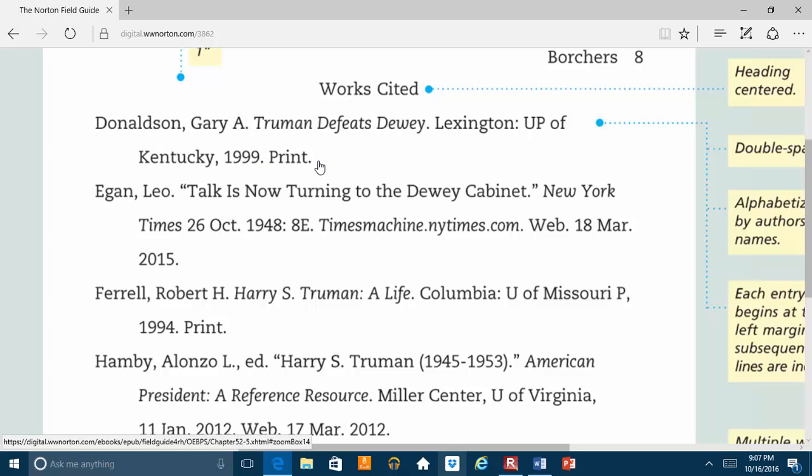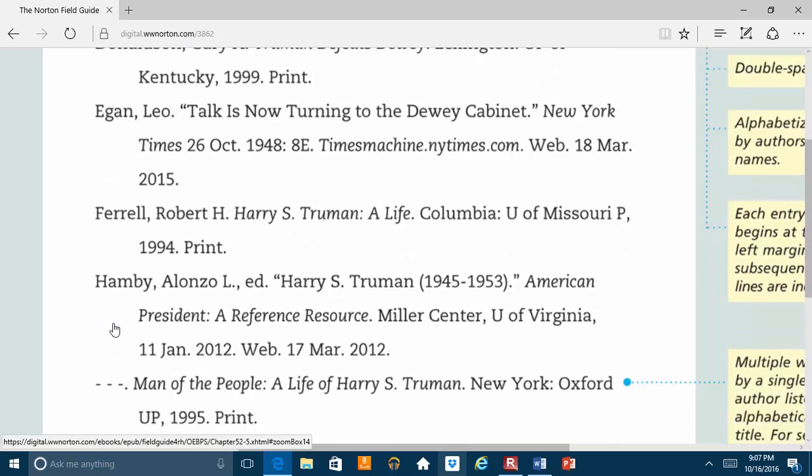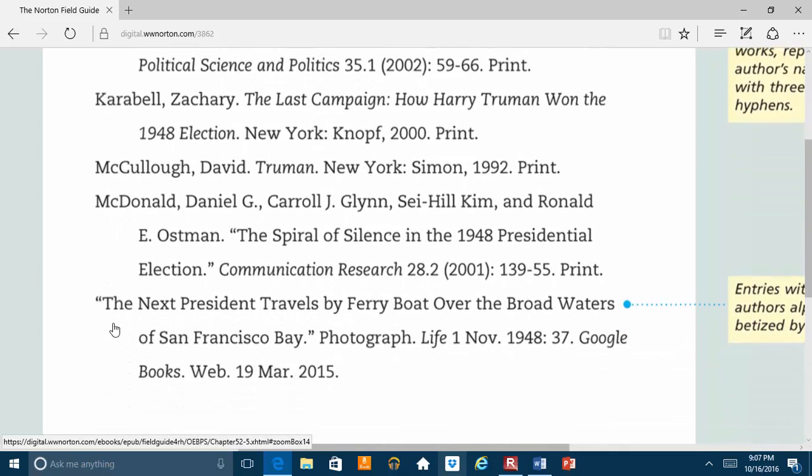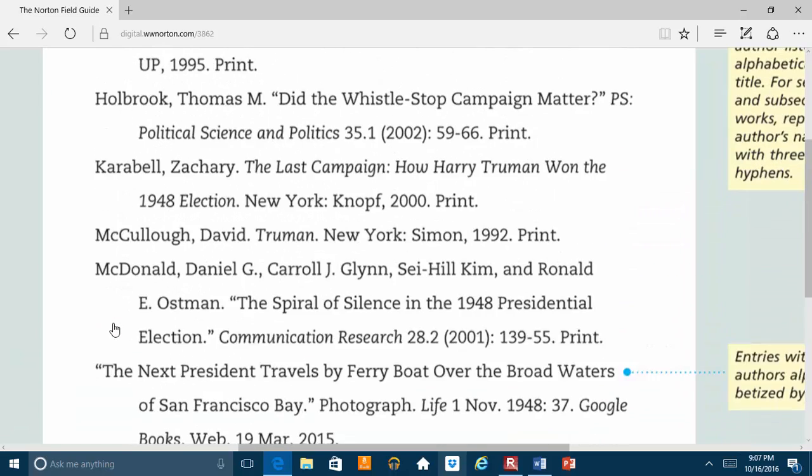I will point out a couple of things about the works cited page. Your works cited page should always be in alphabetical order. Always, always, always in alphabetical order. And so your reader should be able to go through and find information in alphabetical order.